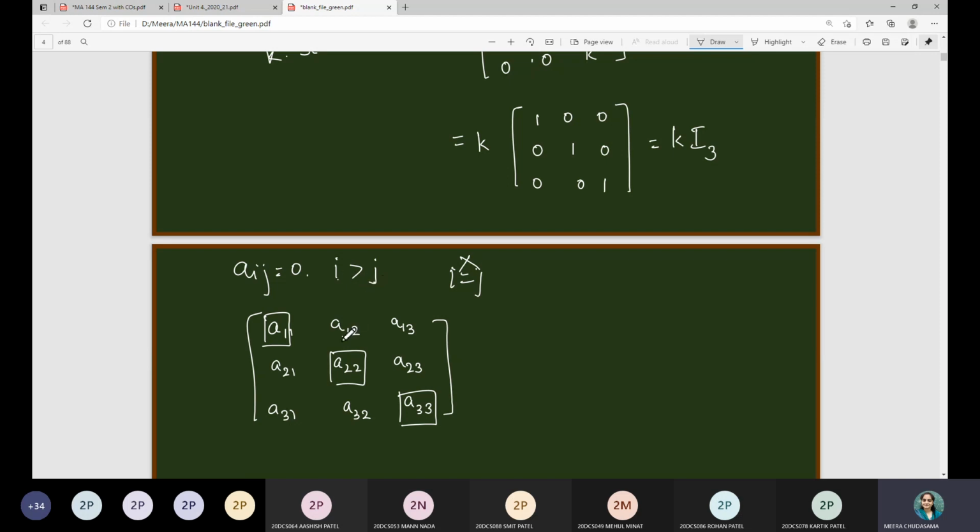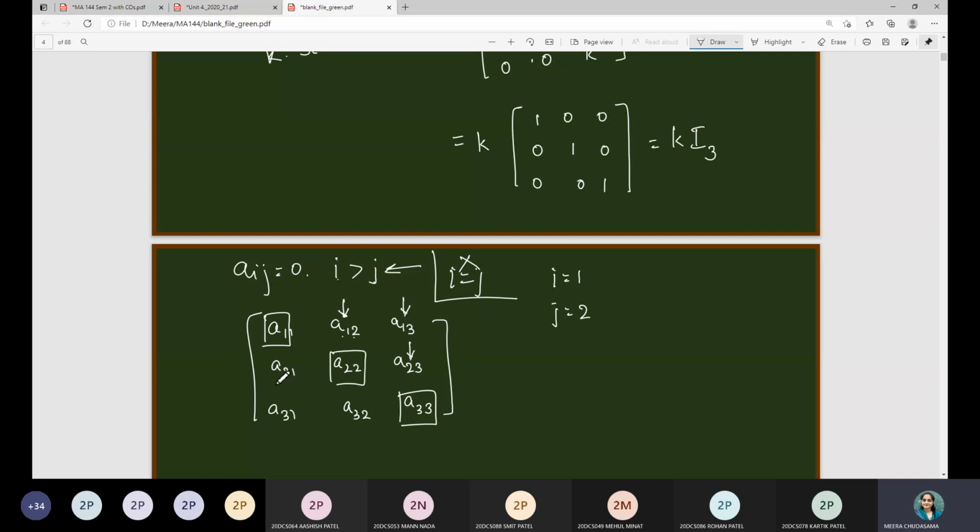So if I choose A12, will it be there in this criteria? No, ma'am. Because in this case, i is 1 and j is 2, 1 is not greater than 2. Therefore, A12 will not fall in this criteria. Similarly, A13 will not fall because 1 is not greater than 3. 2 is also not greater than 3, so this will not fall.